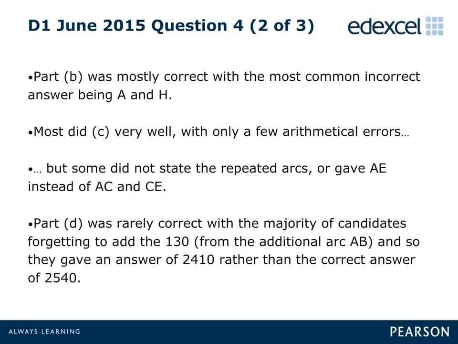While the majority correctly added the additional arc AB to Part C, it was subsequently forgotten in Part D, and so many gave the answer of 2,410 rather than the correct answer of 2,540 for the length of a possible shortest inspection route.